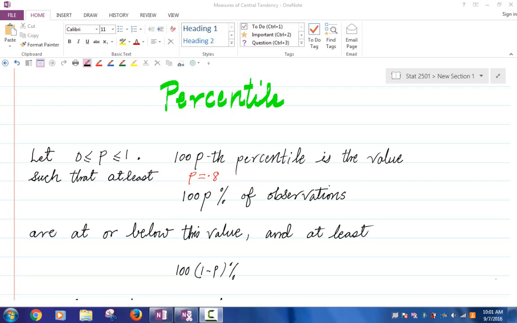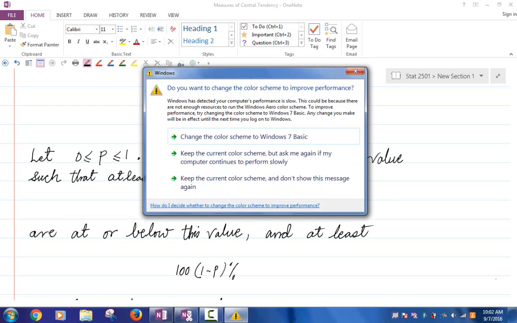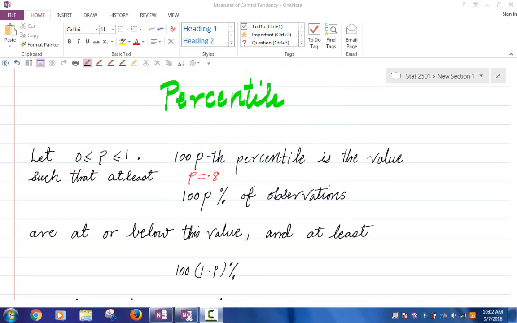Yeah, more precisely, if your SAT score is 70th percentile, it means that 70% of the students scored at or below your score. Is that making sense? So generally, let's take P to be a number between 0 and 1.